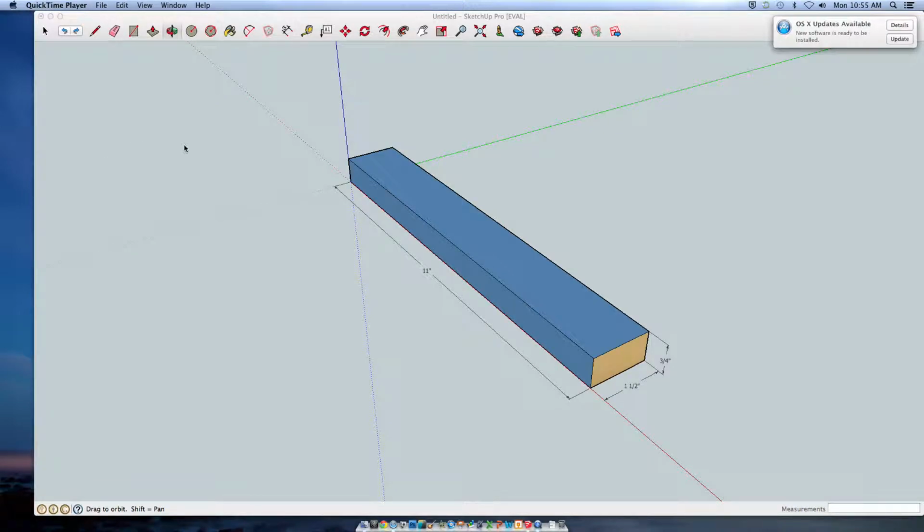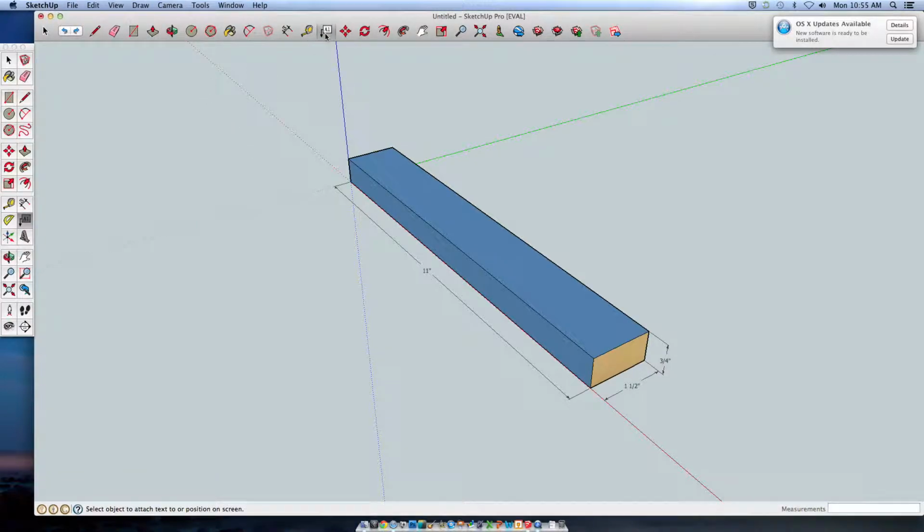Okay, last I'm going to show you how to label your drawing. Labeling is very important. So we're going to use this note or text tool. I'm going to label this as 60 grit sandpaper. I'm going to label, again, get the note tool. This is going to be 1x2 pine.